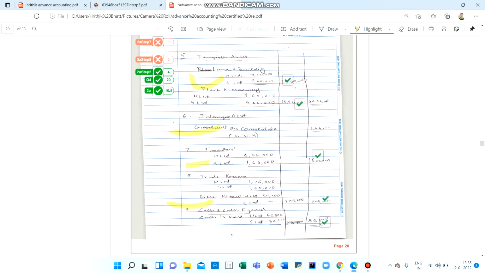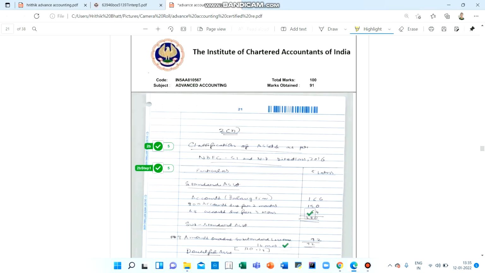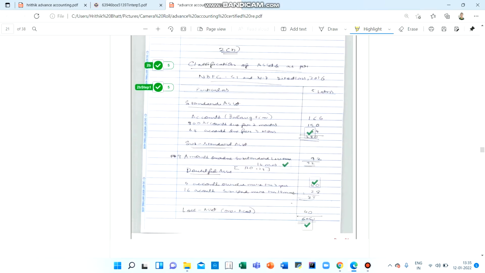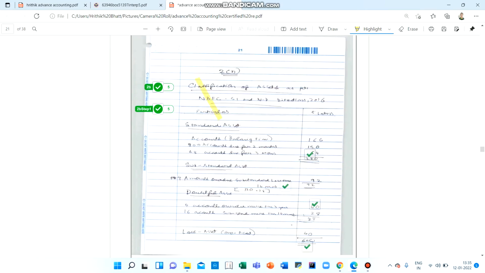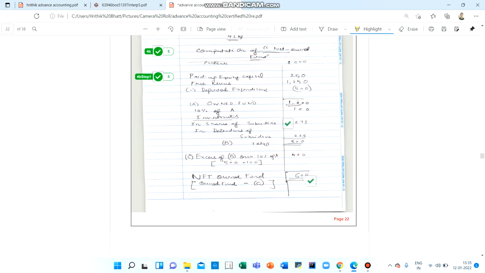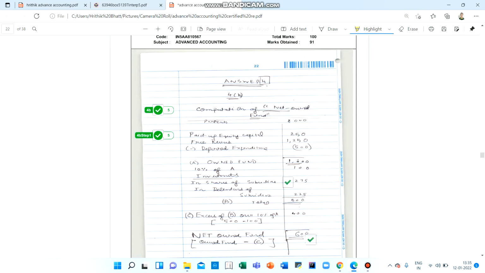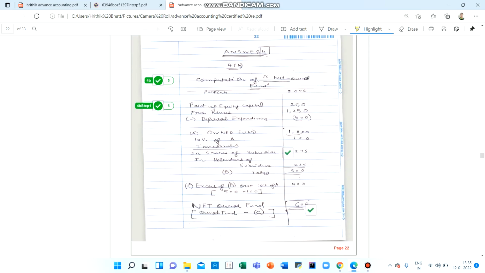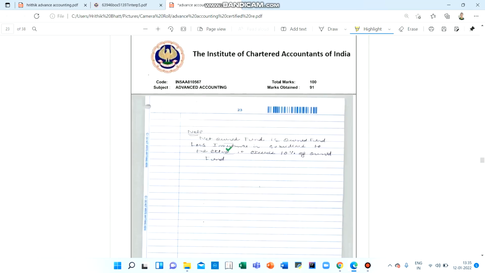So in total I got 10.5 marks out of 15 marks, in spite of the fact that in the first few steps only I had made an error. And this was 10.5 marks, and this was entirely correct. This was again an NBFC question, the same format that was there in the ICAI module. Again, this was net owned fund, a typical question that you might find in your ICAI module. I got 5 marks here.